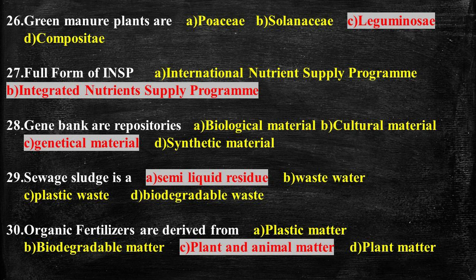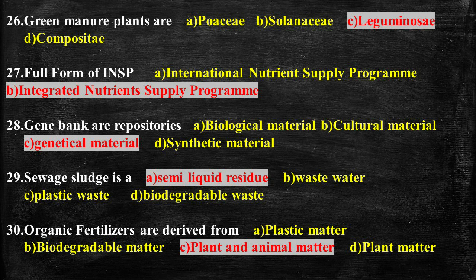Sun hemp, cluster bean, cowpea, khesari, barseem, green gram are the common green manuring crops. Question number 27. Full form of INSP, and the answer is Integrated Nutrient Supply Program. Integrated Nutrient Supply Program refers to maintenance of the soil fertility and plant nutrient supply to an optimum level for sustaining the desired crop productivity.